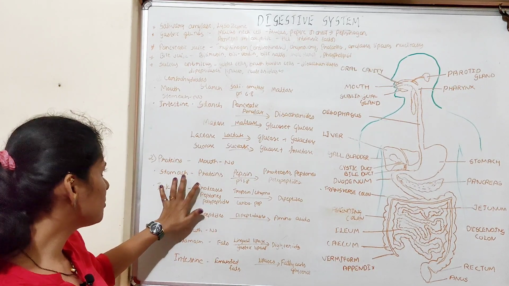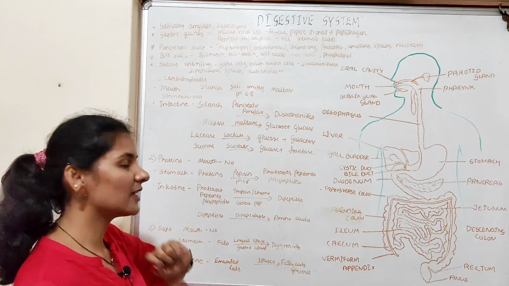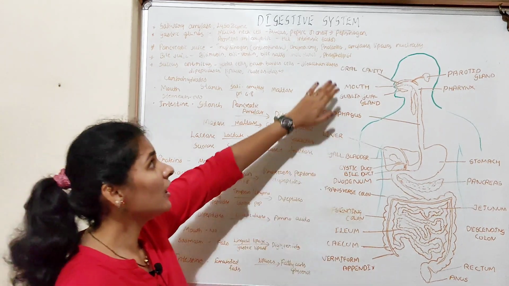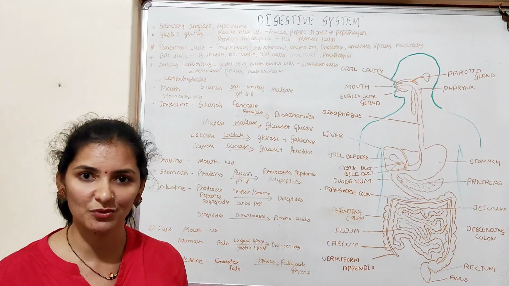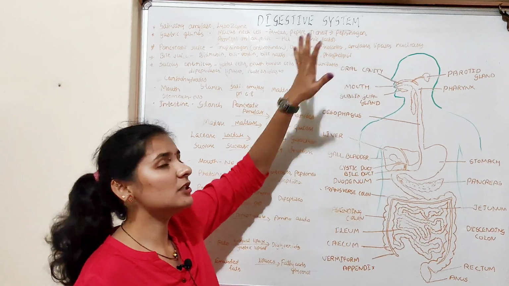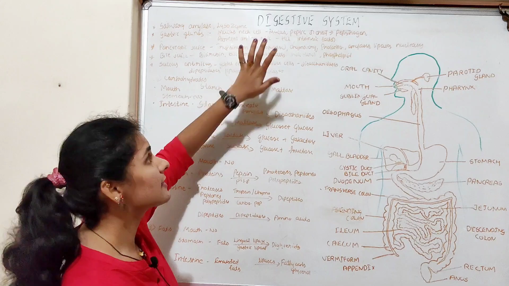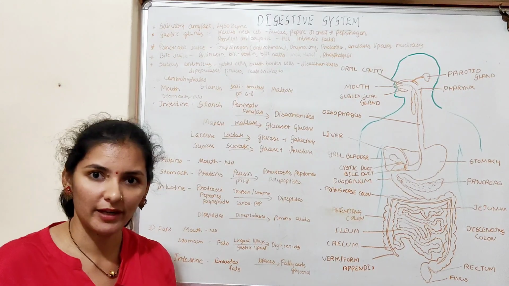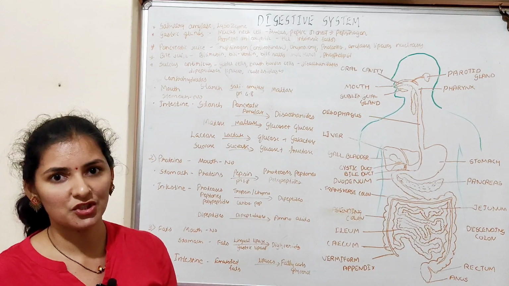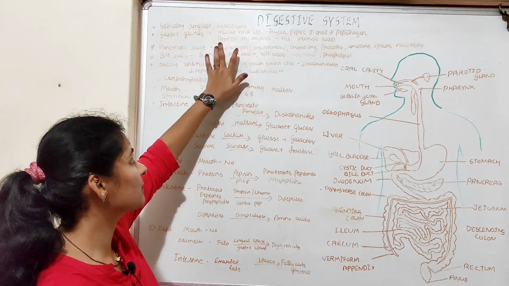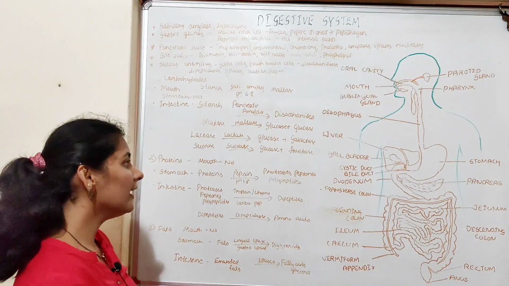If we talk about the digestion of protein, proteins get digested in the stomach because of the presence of an enzyme known as pepsin. As I already told, the pepsinogen enzyme is produced by peptic cells or chief cells in the inactive form, and this inactive pepsinogen, when exposed to hydrochloric acid produced by the parietal cell or oxyntic cell, gets activated. So pepsinogen is activated upon exposure to the acidic hydrochloric acid, and it becomes pepsin.